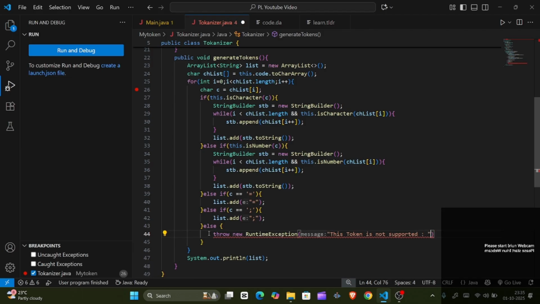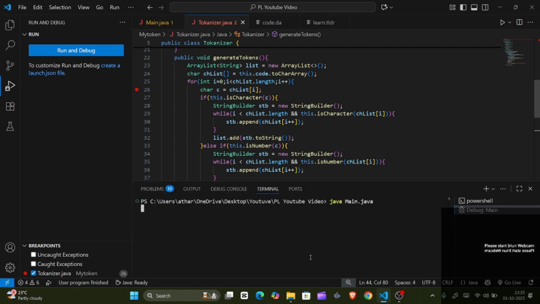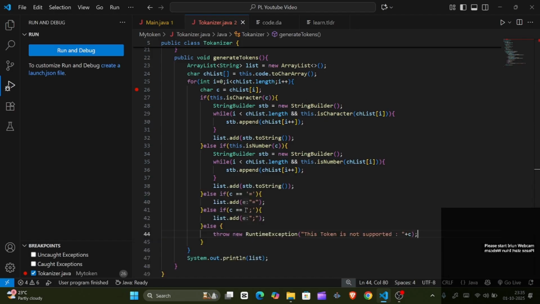We will mention the token c, this token is not supported. So now if I just run this code, we should get, yeah, oh space,